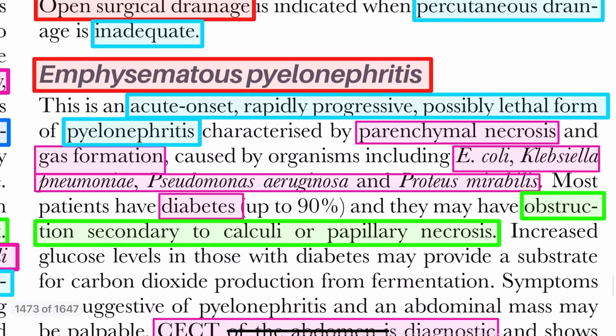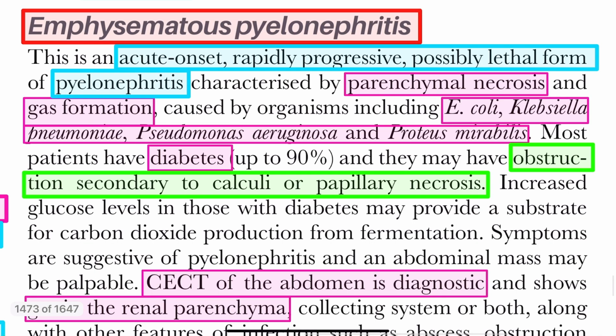Now come to emphysematous pyelonephritis. Important. It is an acute onset, rapidly progressive, and possibly lethal form of pyelonephritis, so it is an emergency. Parenchymal necrosis and gas formation occur because of E. coli, Klebsiella, Pseudomonas, and Proteus.